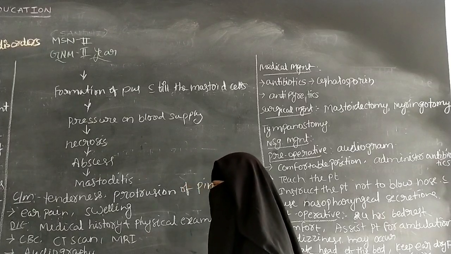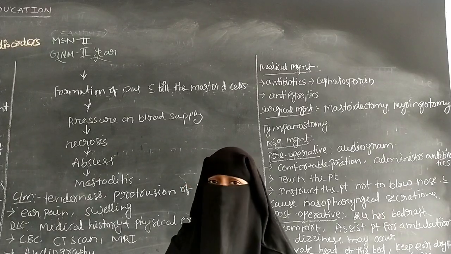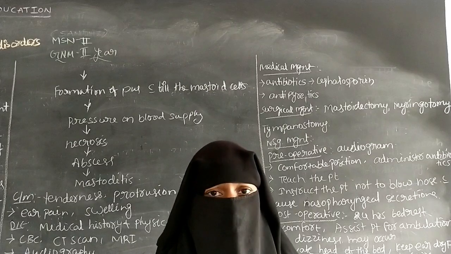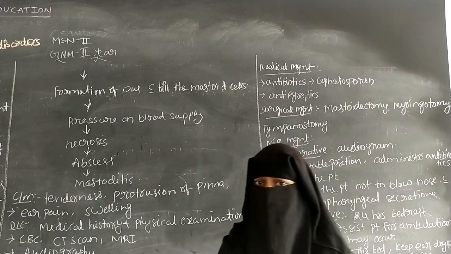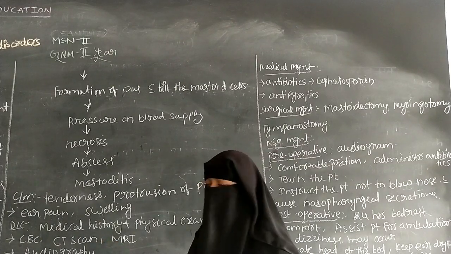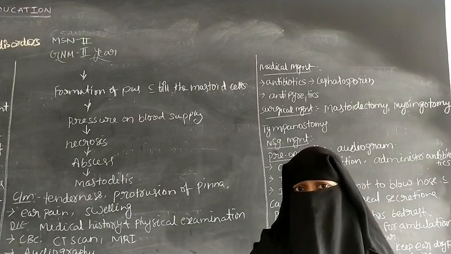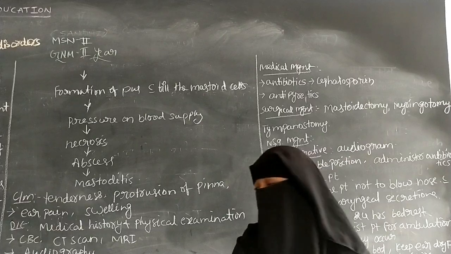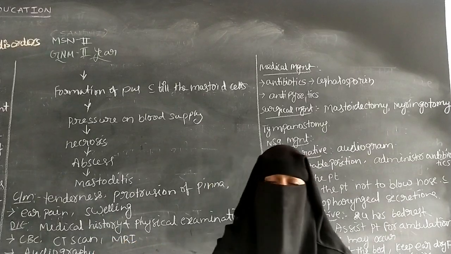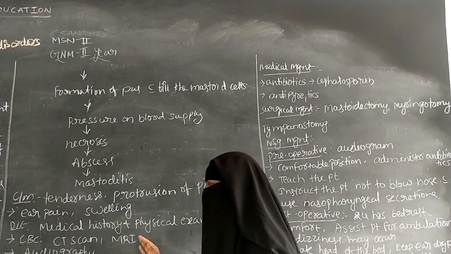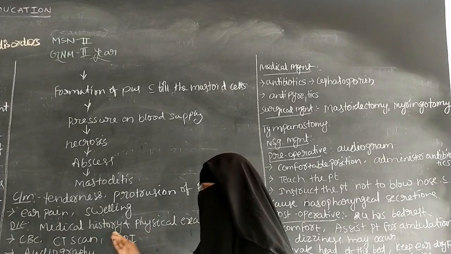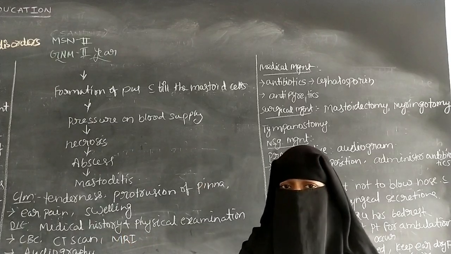So next one is a CT scan. So the computer tomography can be done to diagnose the mastoid bone problems. Whether the mastoid bone has become inflamed or there is any infection in the mastoid space, and whether any tumors are present or not, we can identify by the CT scan and MRI scan.